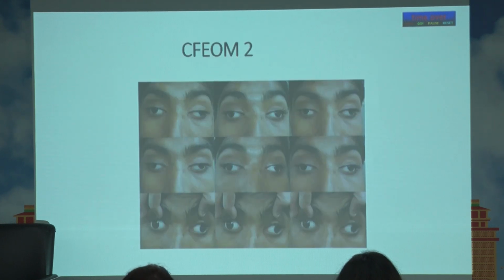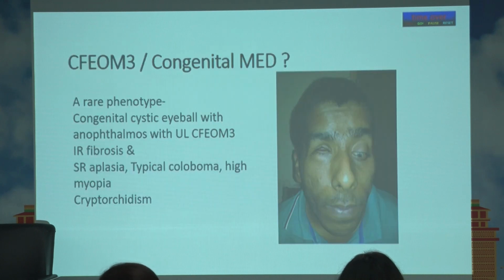You can see the eyes are nailed to the lateral canthi, both eyes, because the lateral rectus is the only muscle which is left. The third and fourth are both affected. So, CFM can affect the third primarily and also the fourth. So, here the eyes are almost fixed at the lateral canthi, and this is mostly seen in Middle East countries with a lot of consanguinity. We don't see it very often here, but just to show.